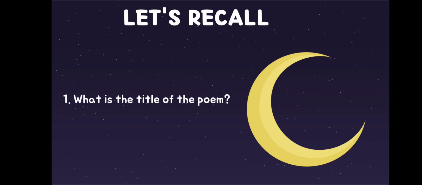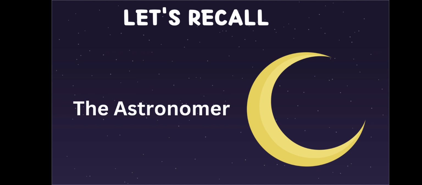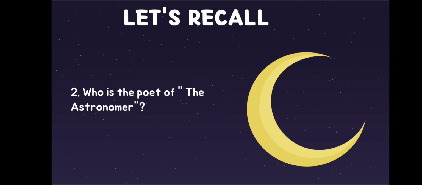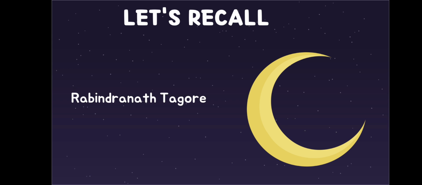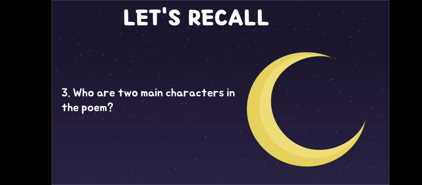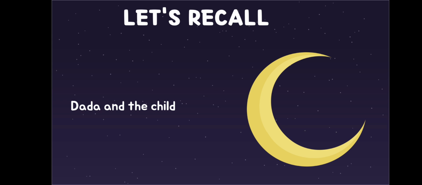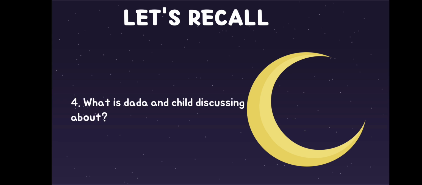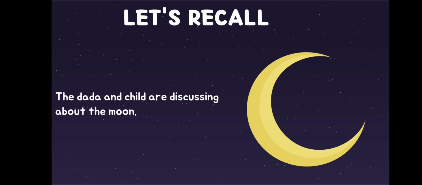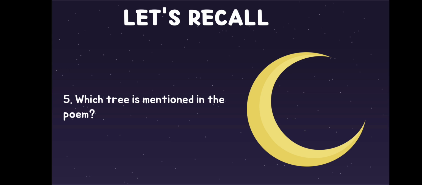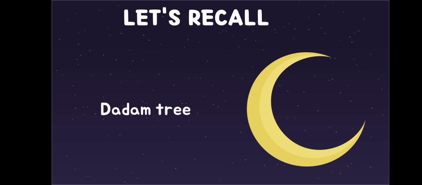What was the title of the poem that we are learning? The Astronomer. Who is the poet of The Astronomer? It is Rabindranath Tagore. Who are the two main characters in the poem? Dada and the child are the two main characters. What is Dada and child discussing about? The Dada and child are discussing about the moon. Which tree is mentioned in the poem? The dam tree is mentioned in the poem.